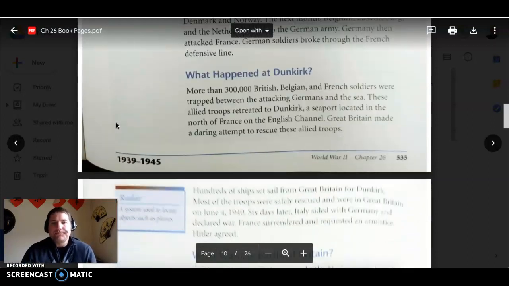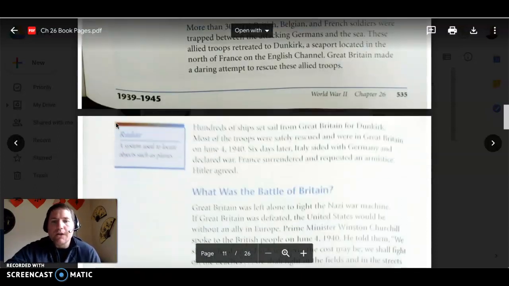What happened at Dunkirk? More than 300,000 British, Belgian, and French soldiers were trapped between the attacking Germans and the sea. These Allied troops retreated to Dunkirk, a seaport located in the north of France on the English Channel. Great Britain made a daring attempt to rescue these Allied troops. Hundreds of ships set sail from Great Britain for Dunkirk. Most of the troops were safely rescued and were in Great Britain on June 4, 1940. Six days later, Italy sided with Germany and declared war. France surrendered and requested an armistice.